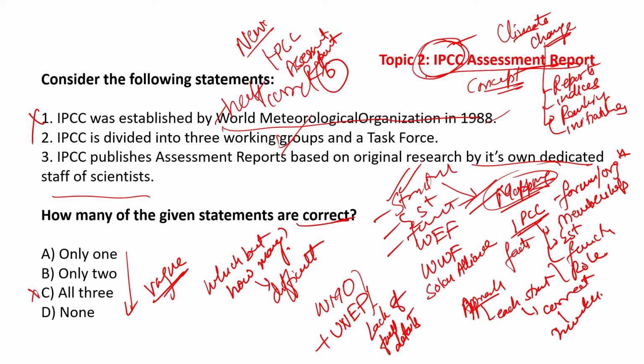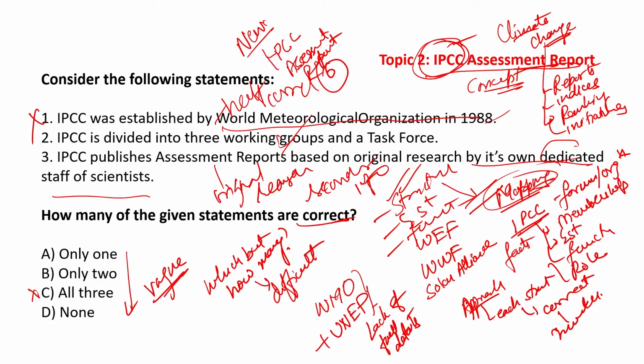Third statement. It publishes assessment reports based on original research by its own dedicated staff of scientists. No, it is not into original research. It is based on the secondary information that it processes in a way, peer reviews and so on.